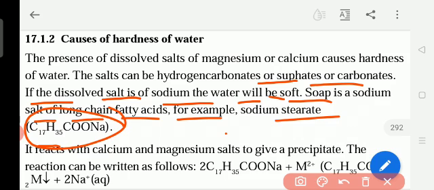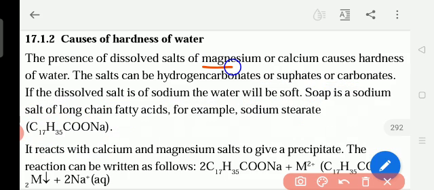So if mostly magnesium and calcium are present, it means the water is hard. It can be hydrogen carbonates, sulfates or carbonates. If the dissolved salt of sodium is present in the water, the water is soft. Instead of sodium, if magnesium and calcium are present, the water is hard. That can be hydrogen carbonate also.